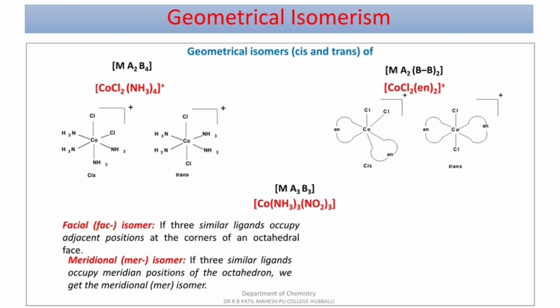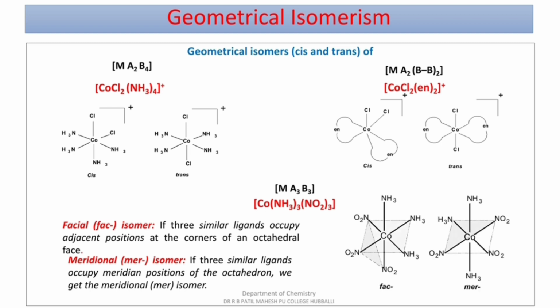Ma3B3 type, example: Co(NH3)3(NO2)3, that is, NH3 thrice and NO2 thrice. So the example is here. You can observe the first one is facial. There are three NO2 groups which are on one side. They are adjacent to each other, giving rise to the facial arrangement.